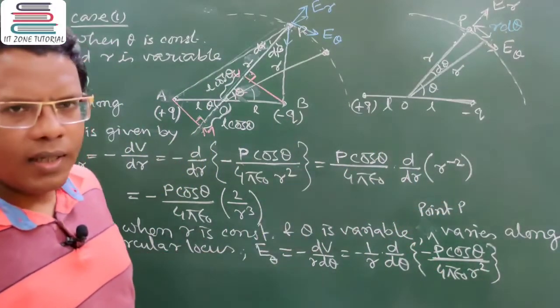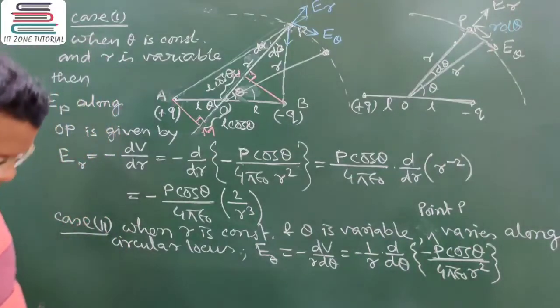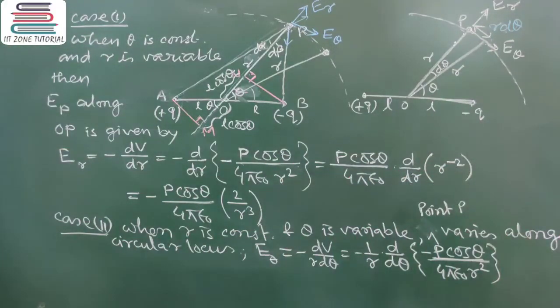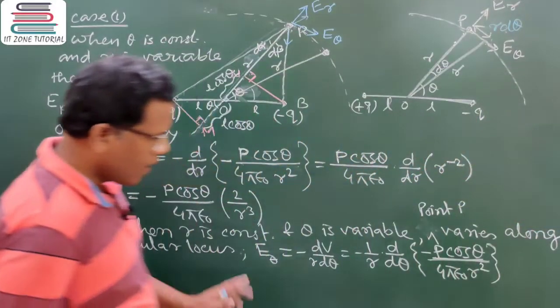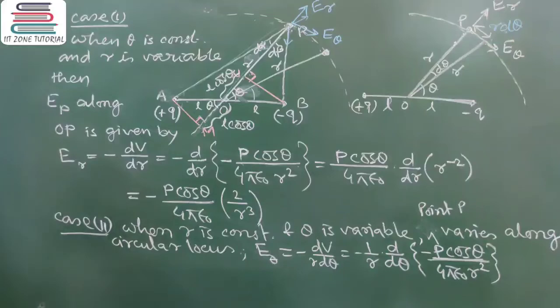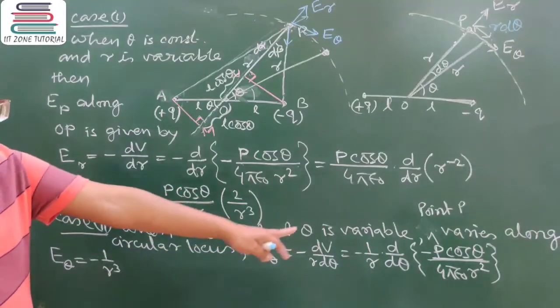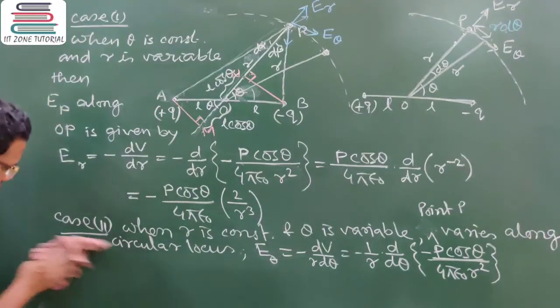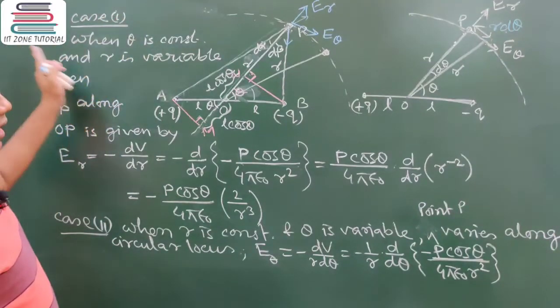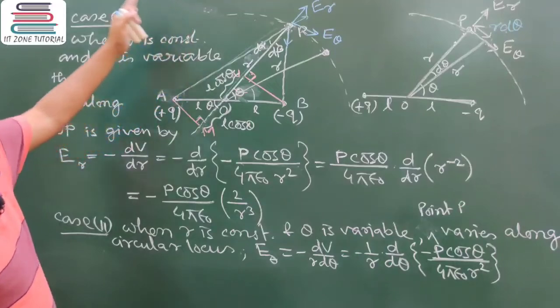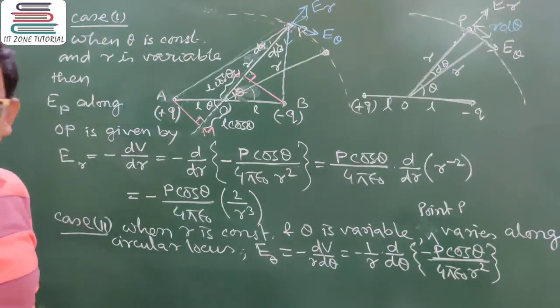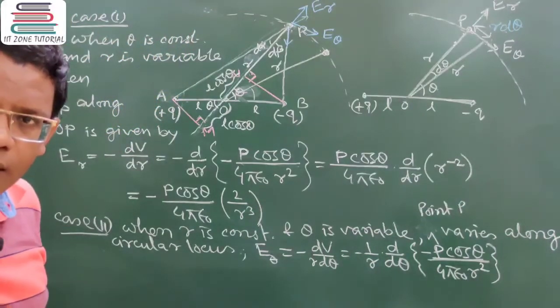In this part, r is constant, so I can take r square out, so E of theta finally comes minus of 1 by r cube. Just a minute, can I clear this part to express the next step of calculation?